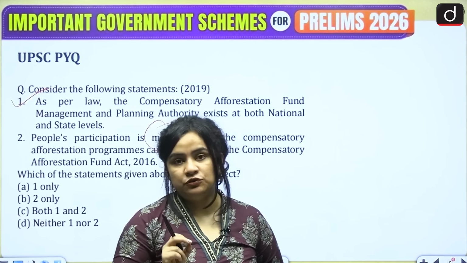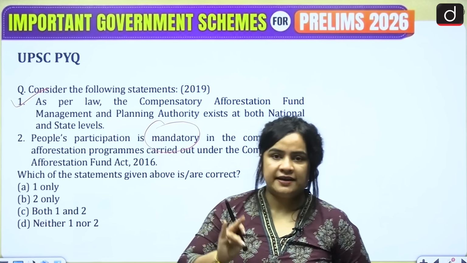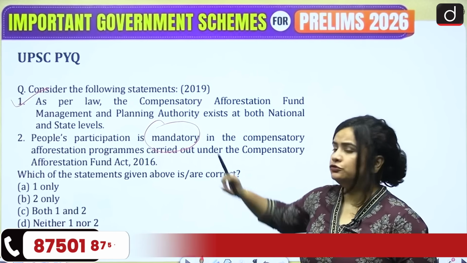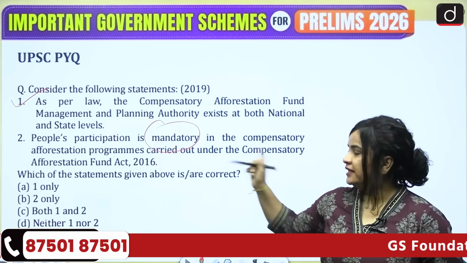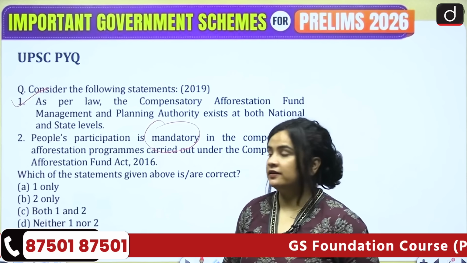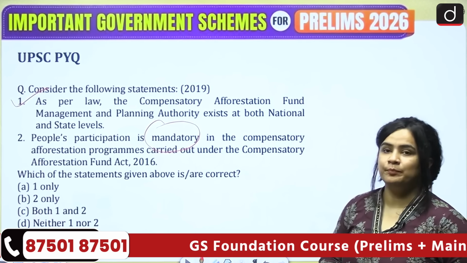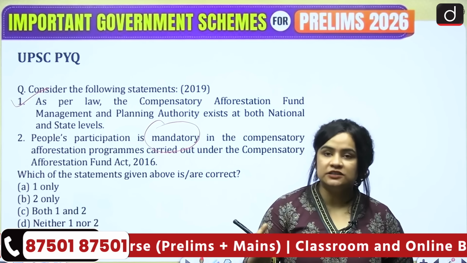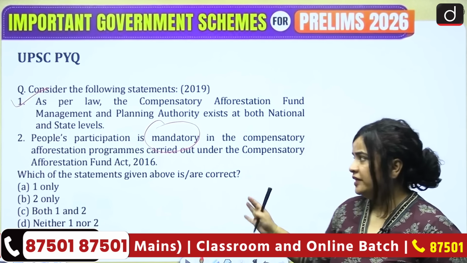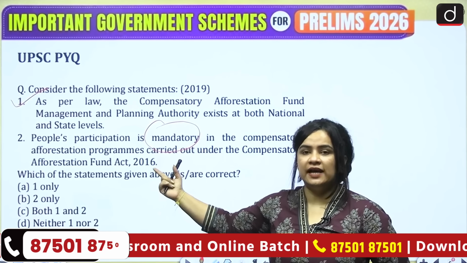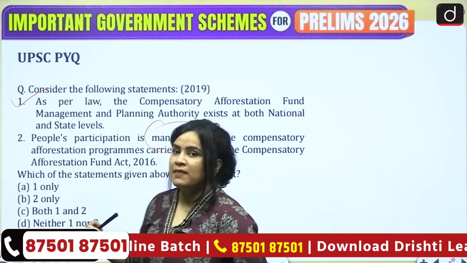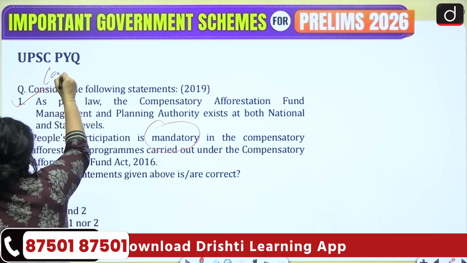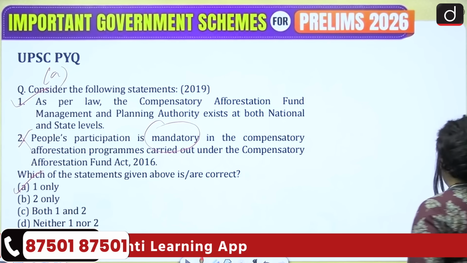Whenever you see absolute terms, overwhelming terms like mandatory, bound, compulsory, all, none, what do you do? You take a pause and you rethink the statement. You take a look at it again. So here, nowhere have we read that the law mandates people's participation. However, such laws usually do encourage people's participation, but nowhere did we read that the law or the authority has made people's participation compulsory or mandatory. So we can rule this out. And with this, we can arrive at the correct answer, which is option A, 1 only.